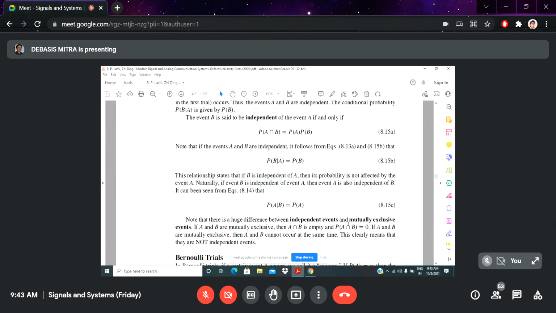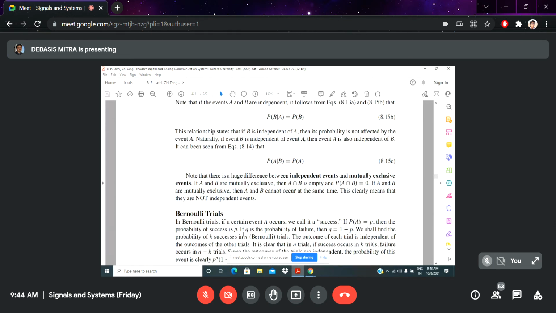So for this, it is very clear. So slight difference, mutually exclusive and independent. Mutually exclusive means they are not independent events, but some kind of relations may or may not exist, but these phenomena are totally not independent.